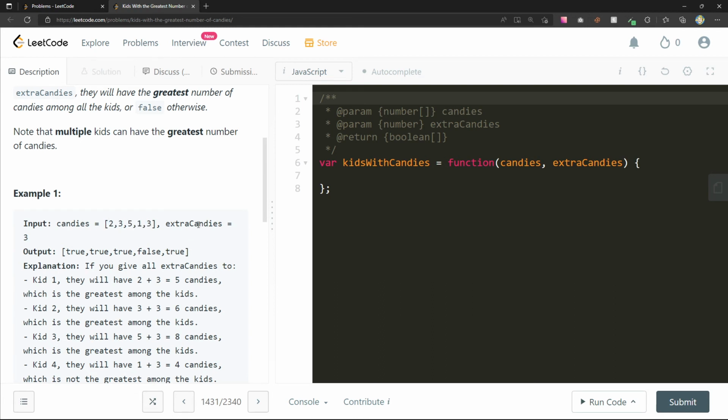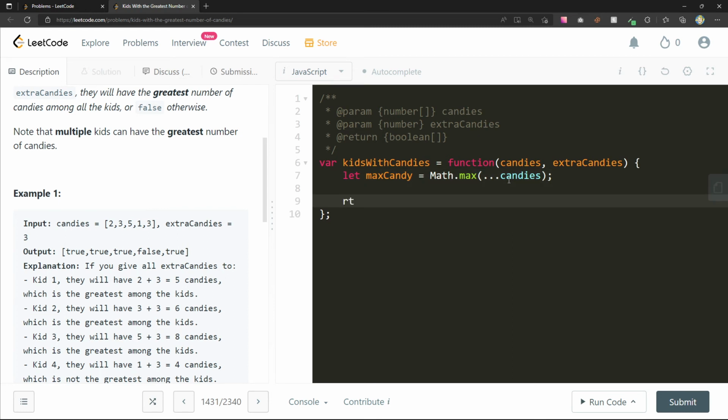And then I distribute the candies to each one of these people. So let's get the max, max candy. Here's a nice little trick too. You can pass in a comma separated list of numbers to Math.max and get the max. So I can just use the spread operator here to get all the different candies. That'll give me the max candies.